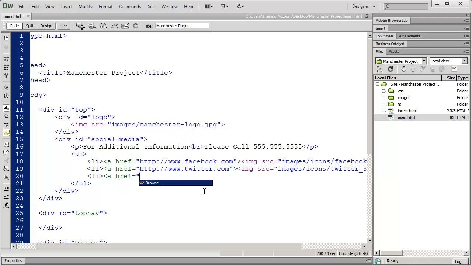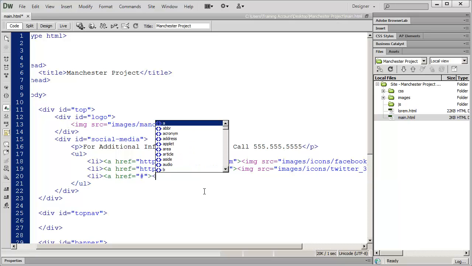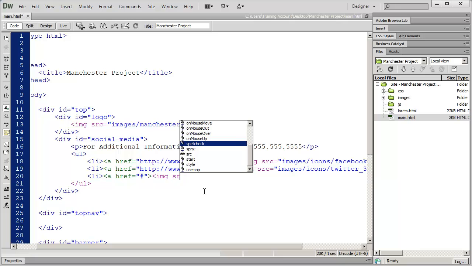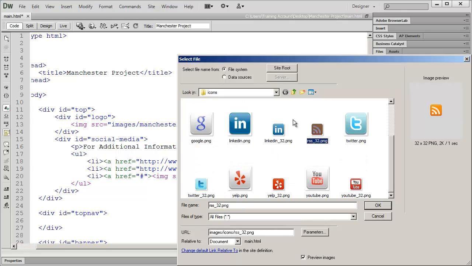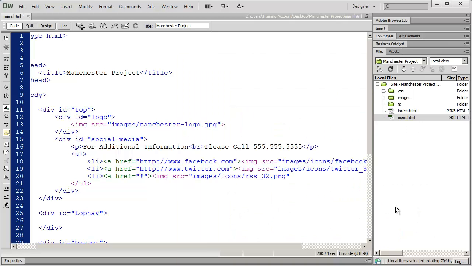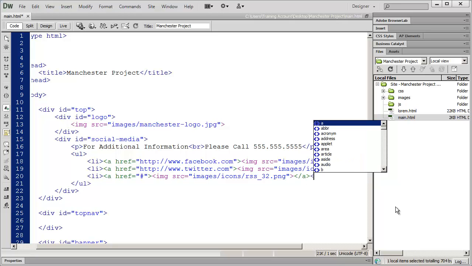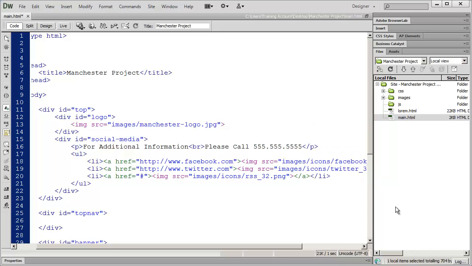And we haven't set up our RSS feed yet, so the link is just going to be to a pound sign, just like that. And then we'll open up our image. And there's the RSS icon right there. And then I'm going to close my image tag. And then I'm going to close my A tag. And then I'm going to close my list item.